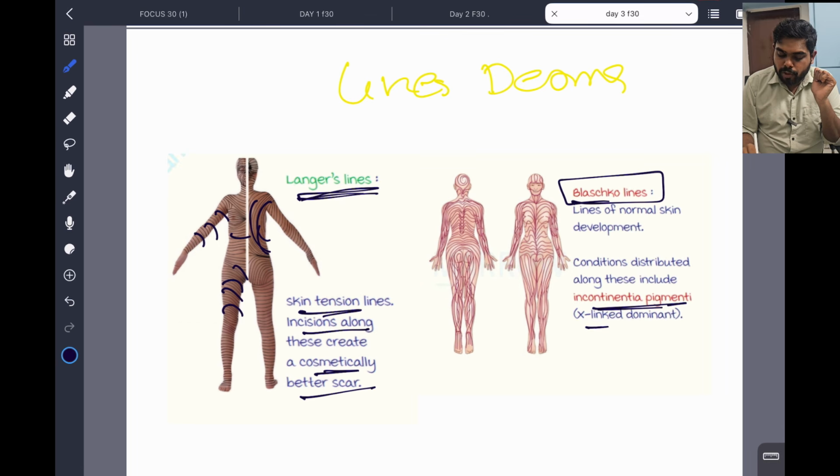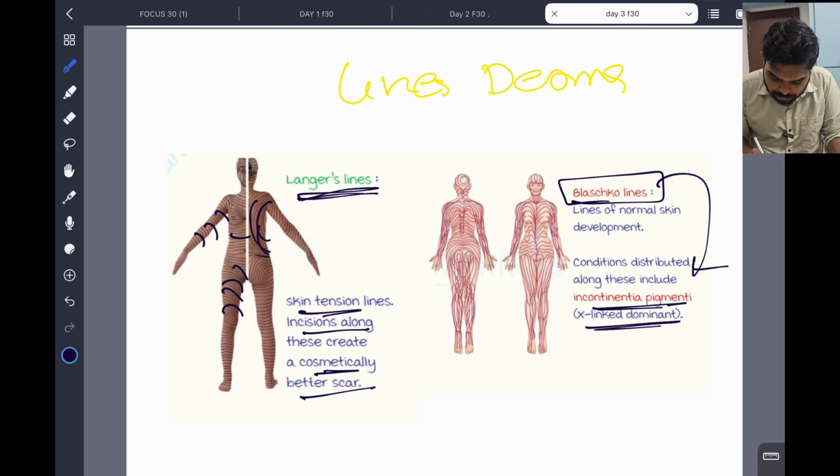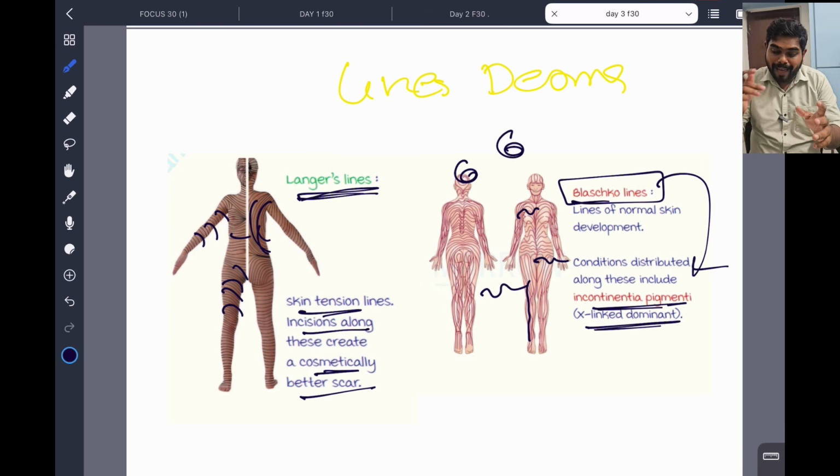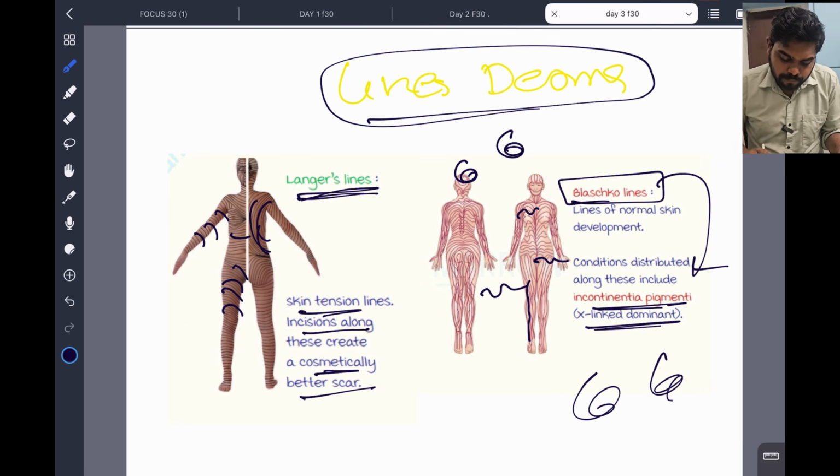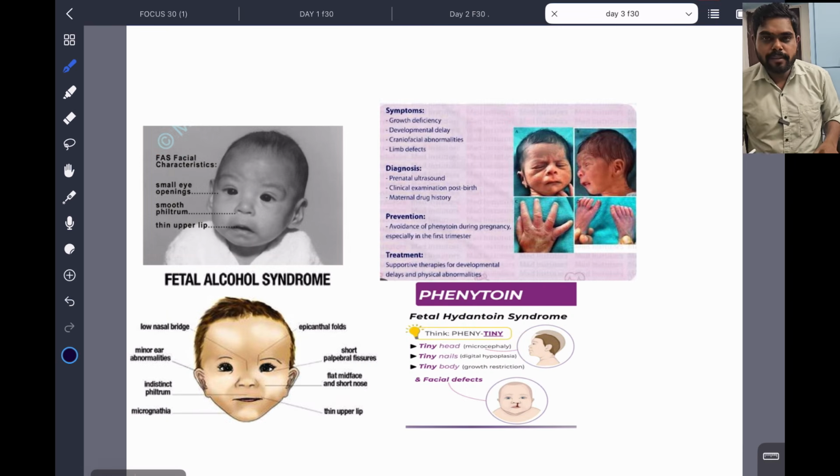Incontinentia pigmenti, X-linked dominant. So conditions distributed along these include incontinentia pigmenti. This disease is along Blaschko's line. See, Blaschko's line is like this, more spiral here. On the scalp you can see it like this. These are Blaschko's lines, and Langer's line is cosmetically better. So this is very important. Lines in dermatology. Clear?